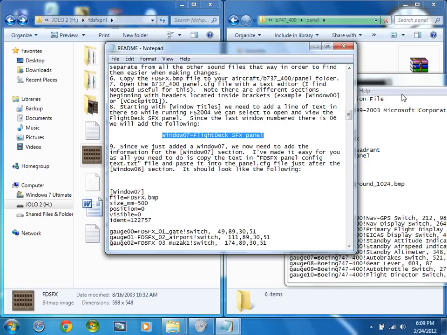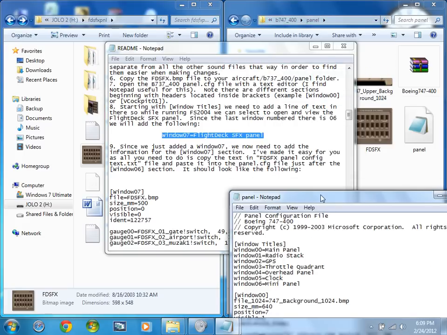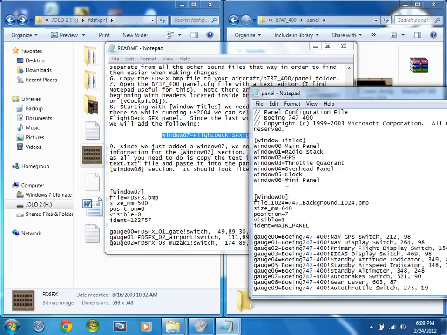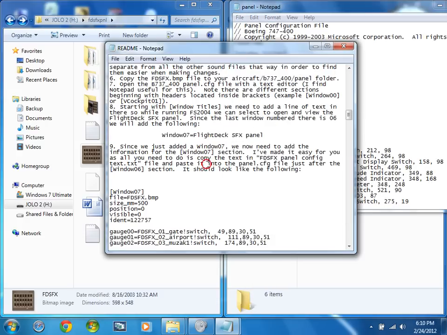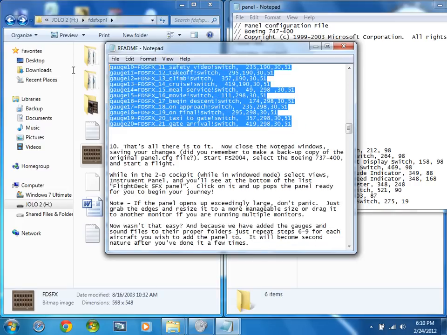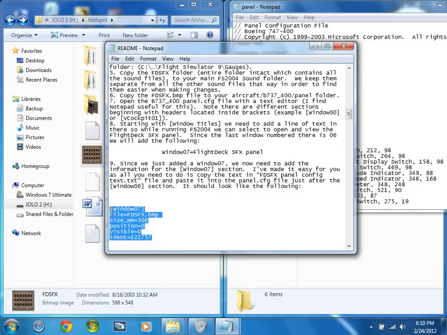This is the text file, that's the first one. Be sure that you have an empty space, then hit Ctrl V, copy paste. So we have Flightdeck SFX panel. Now copy and paste all of the stuff in here.